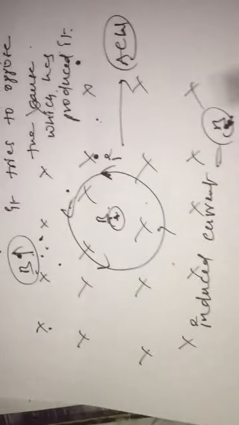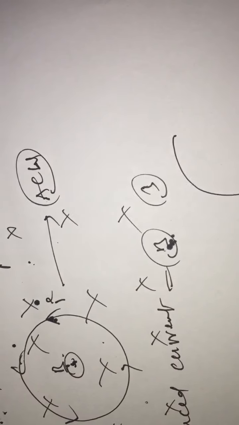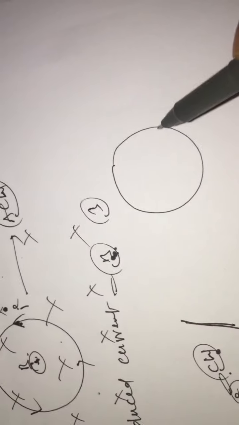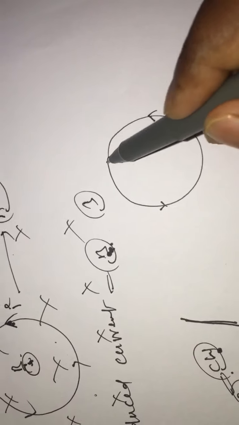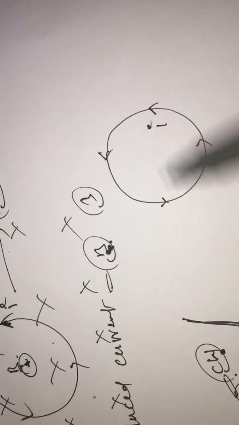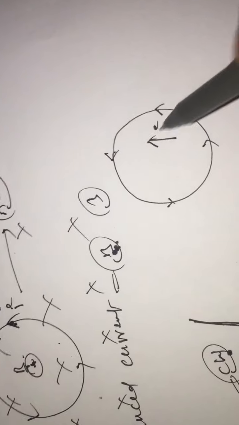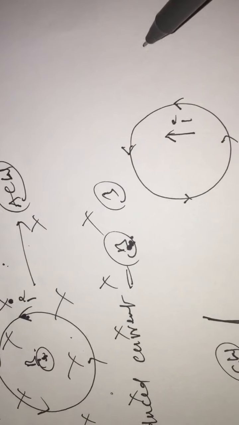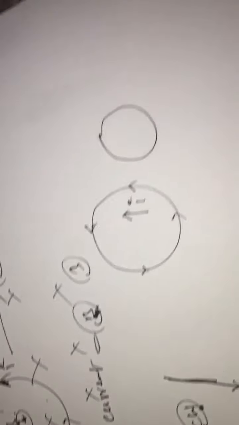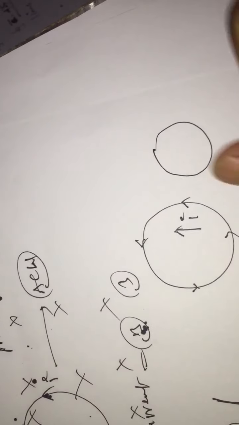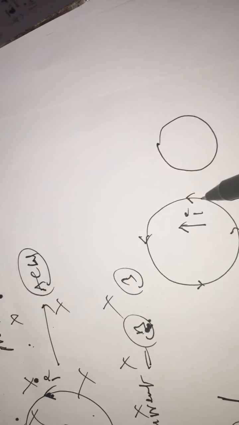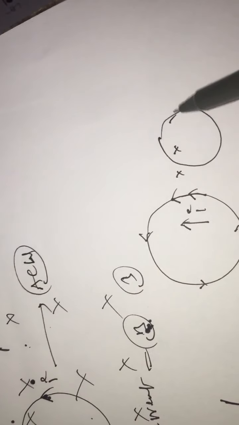I will give one more example, the third example, so you can understand. Suppose I am taking a circular loop in which current is moving in this direction, which is increasing, and I am taking one more loop around it. Let us use the right hand rule. This current is upward, so the field is acting inward here.